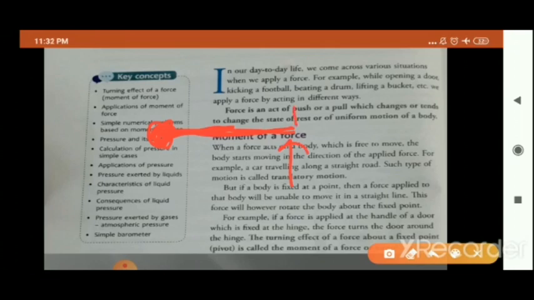This rod will not move in a straight direction, but instead it will rotate. Okay, and this turning effect of a force about a fixed point, the pivot, is called moment of force or simply moment. Have you understood, children, or not?